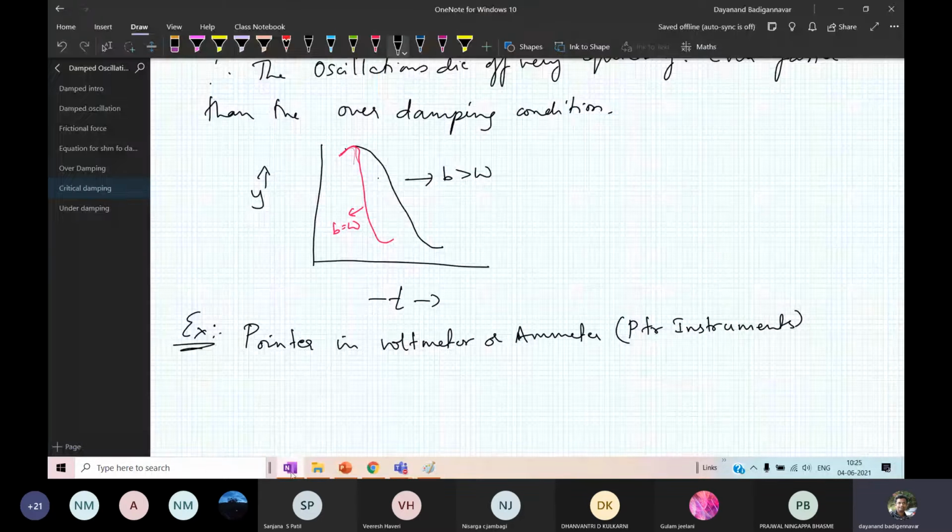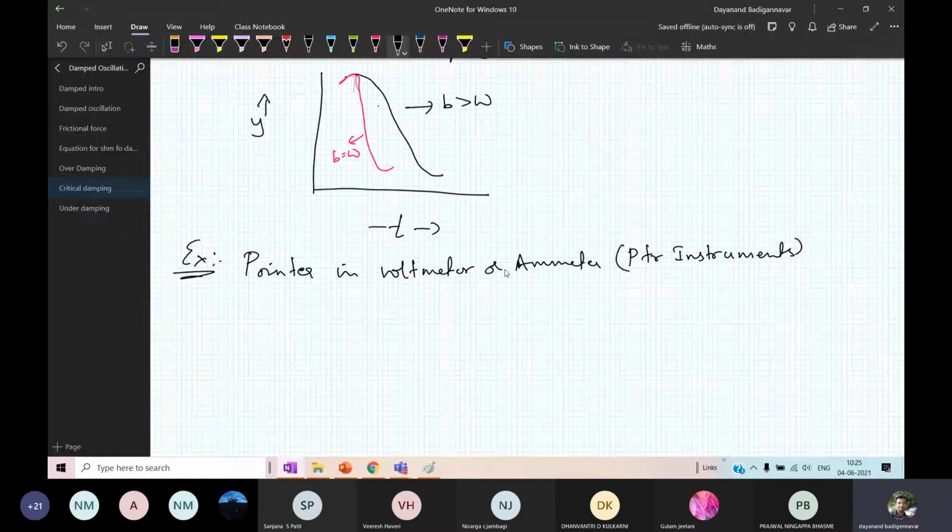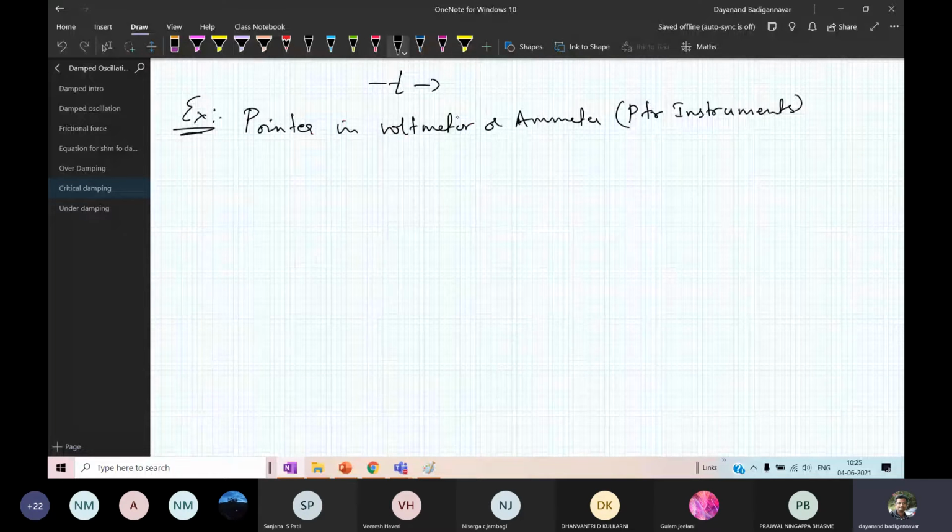Now, the pointer instruments in a voltmeter or ammeter are examples which exhibit critical damping. What is the meaning of pointer instruments in a voltmeter? You have seen the voltmeter, so I will just draw a simple diagram.